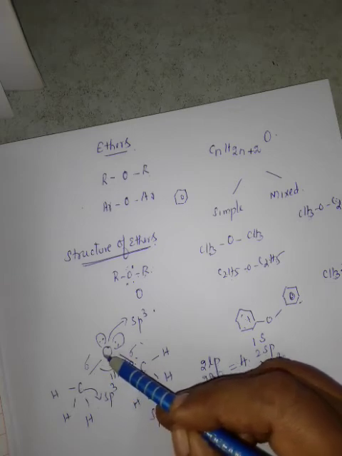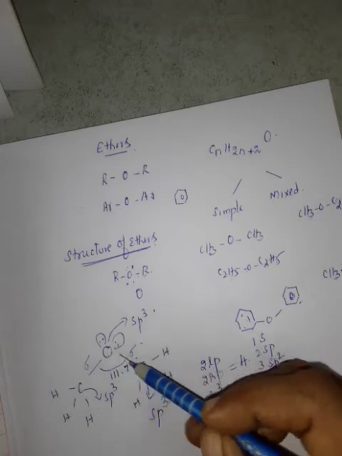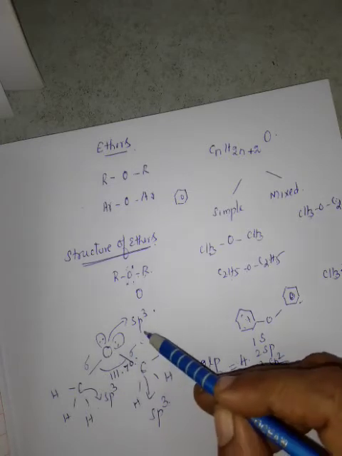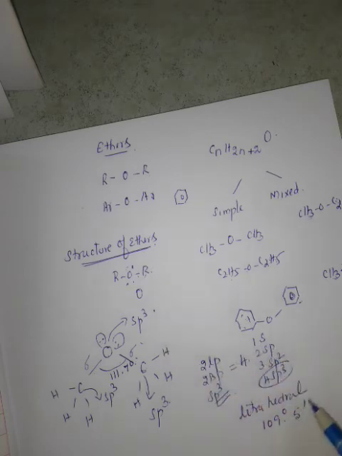The C-O bond is a sigma bond. The C-O-C bond angle is slightly greater than the tetrahedral bond angle of 109 degrees 28 minutes. This is the structure for ethers.